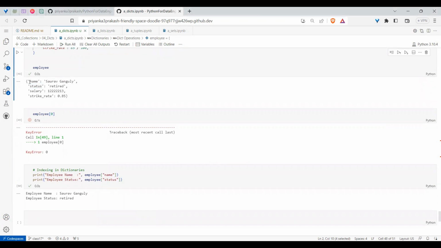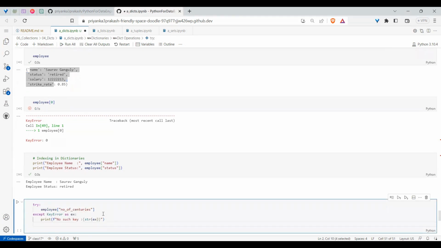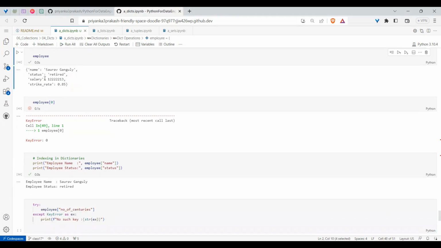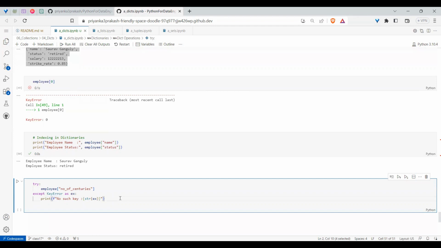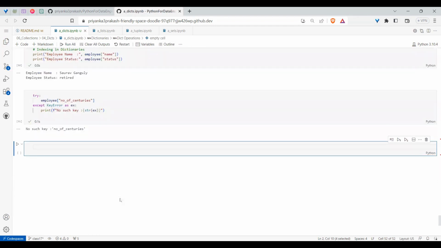See, in this dictionary, there are 4 things. But did I specify something like a number of centuries? I didn't define it. So if I ask, it will throw an error. The error is precisely a key error. So just remember, and you know how to handle the key exceptions. I wrote that. So now we understood.